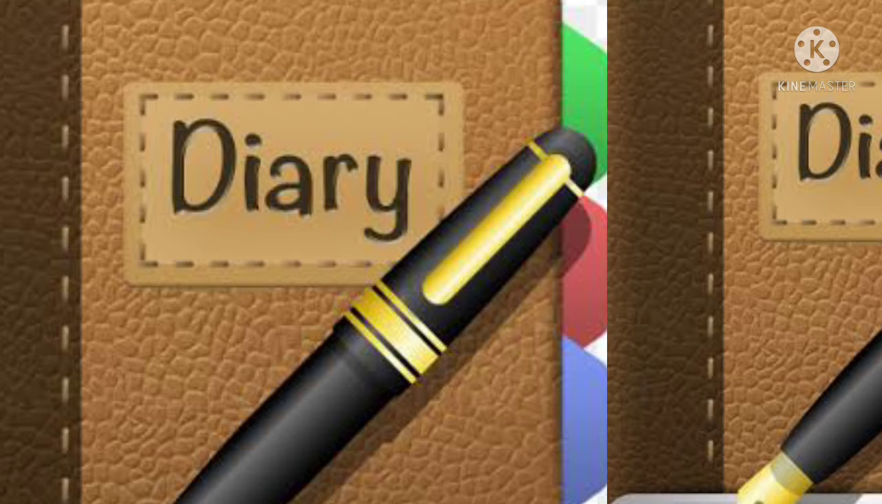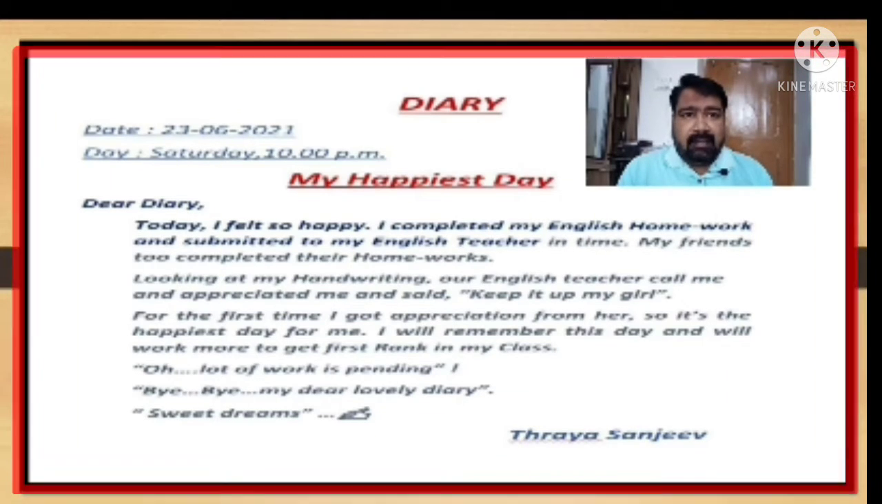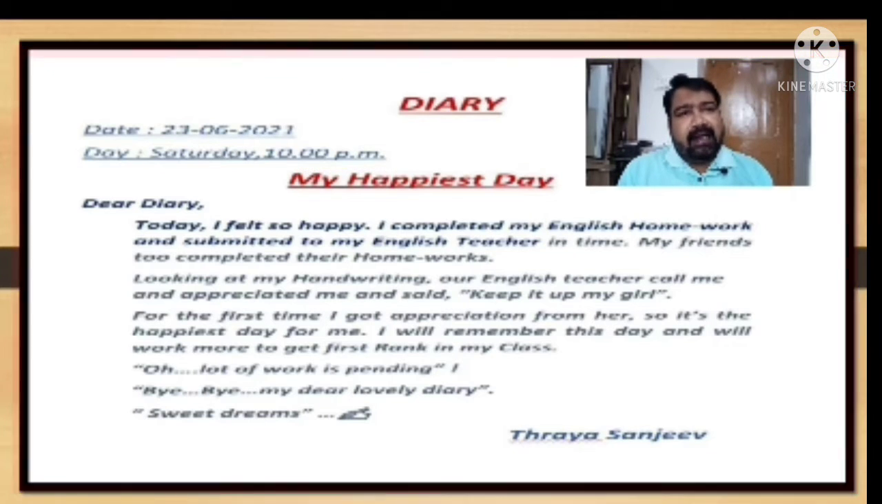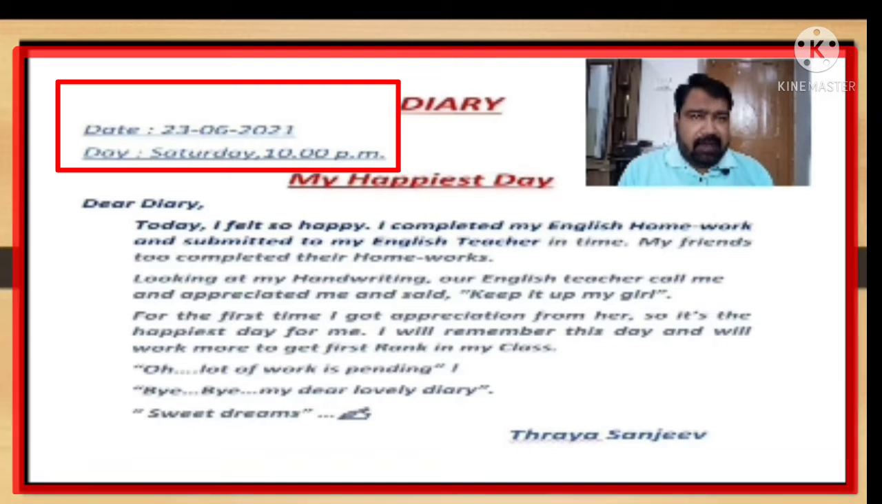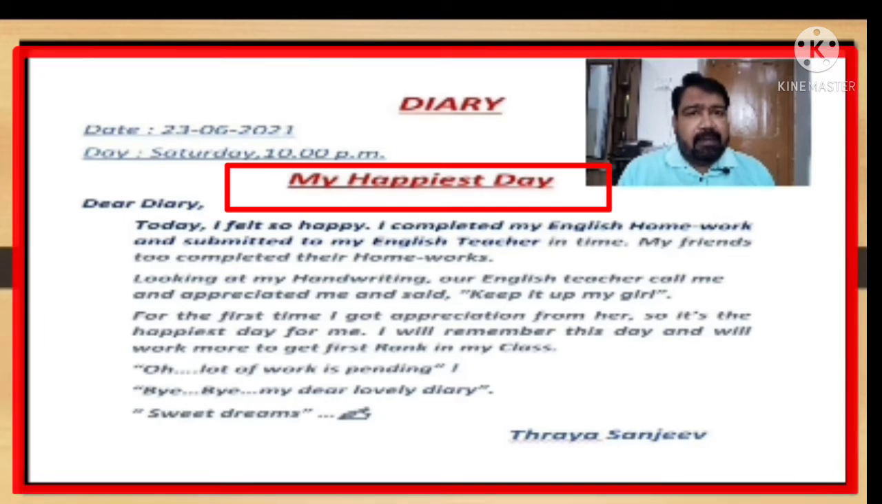Here, let's see the diary of a child, Traya Sanjeev. Here we go with a sample diary. Dear children, you keep the layout to your diary first. First of all, we have to write a heading. Then date, the date that you are writing the diary. Then after, here, day, the day you have to mention there. After that, time. You can see time here, we can mention like this also. Later, the main thing, the mood of the day should be the heading. My happiest day. It is the mood of the day.